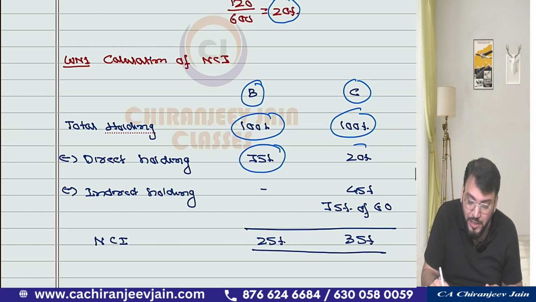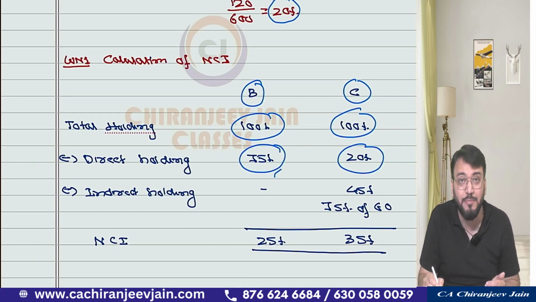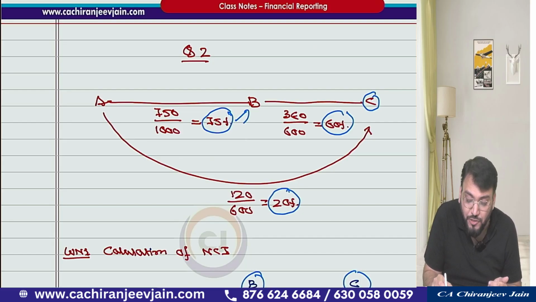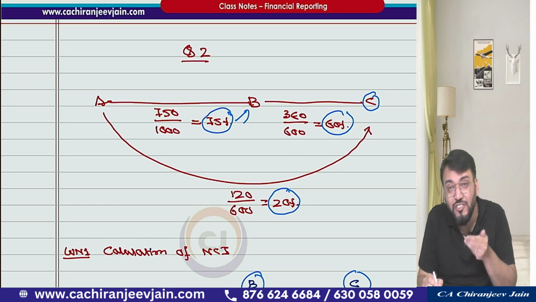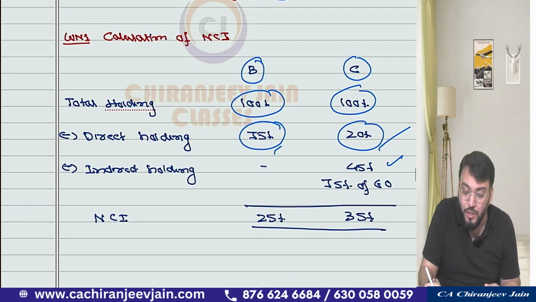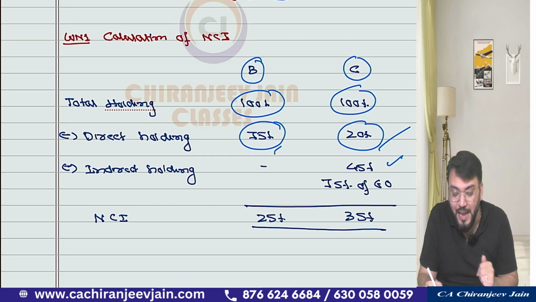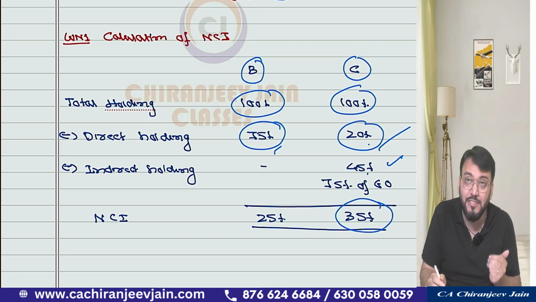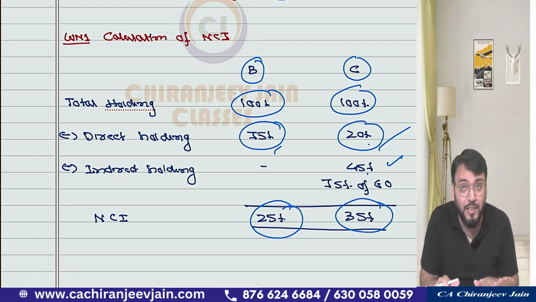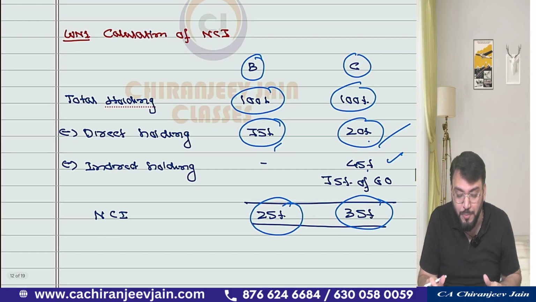First we'll deduct the direct holding by the parent company. Direct holding is 75% in Bajaj and 20% in Charan. And what is the indirect holding? The indirect holding in Charan from the point of view of Anand Limited will be 75% of 60%, that will come to 45%. So the total holding in Charan Limited, directly or indirectly, will be 20% plus 45%, that is 65%. So NCI will be 35%. NCI in B will be 25%, NCI in C will be 35%. Understood? This is one of the important working notes. If you make a mistake here, the entire calculation will be wrong.